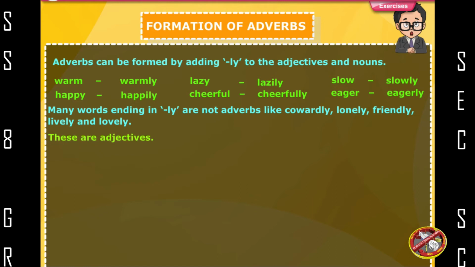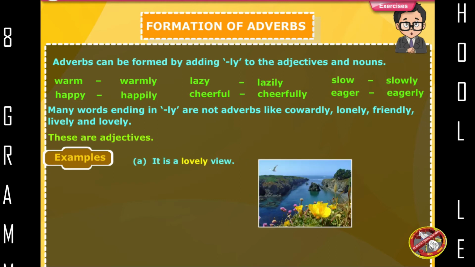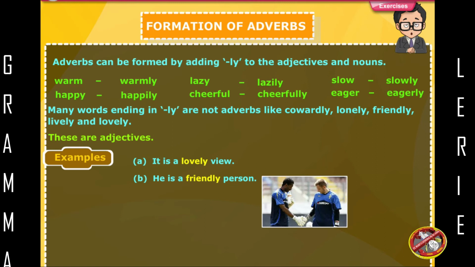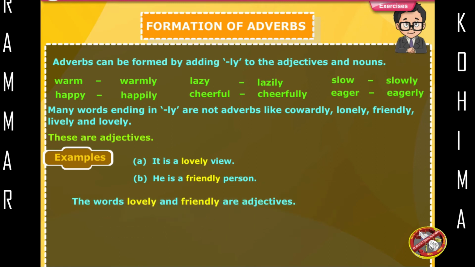These are adjectives. Examples: it is a lovely view. He is a friendly person. The words lovely and friendly are adjectives.